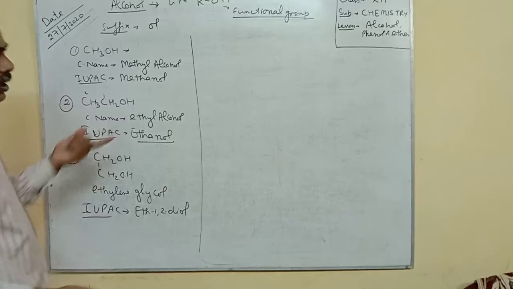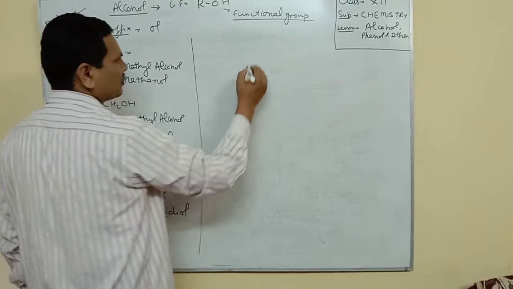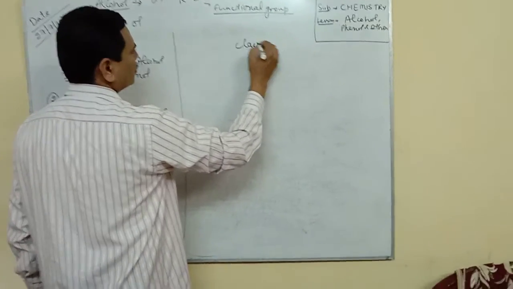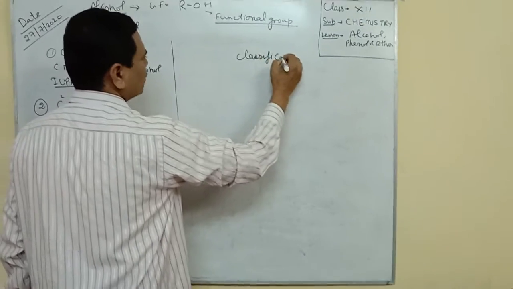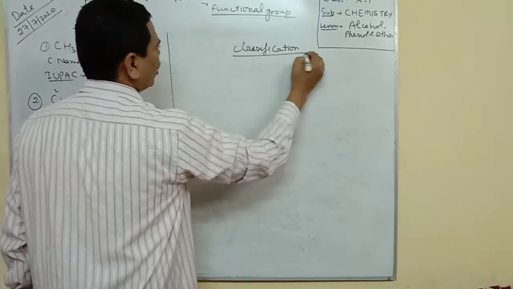Now we will discuss the classification of alcohol.